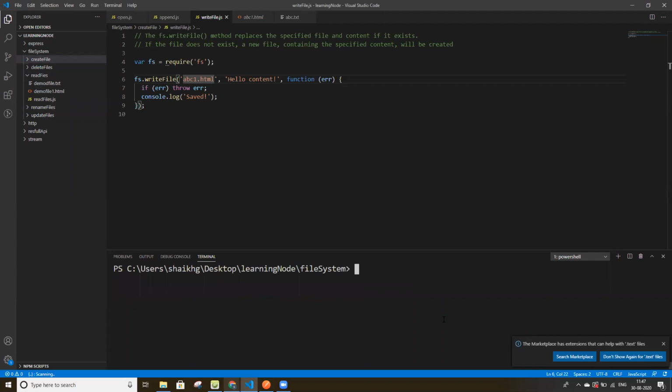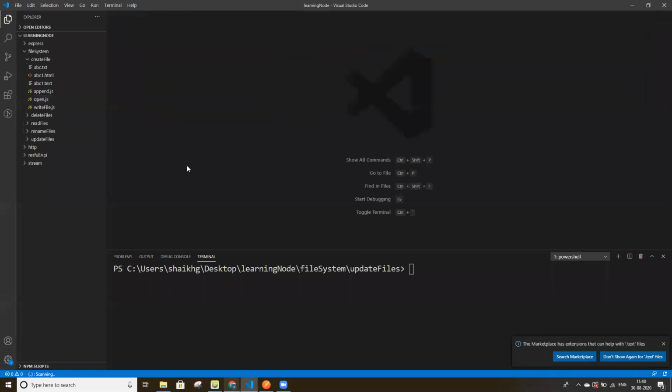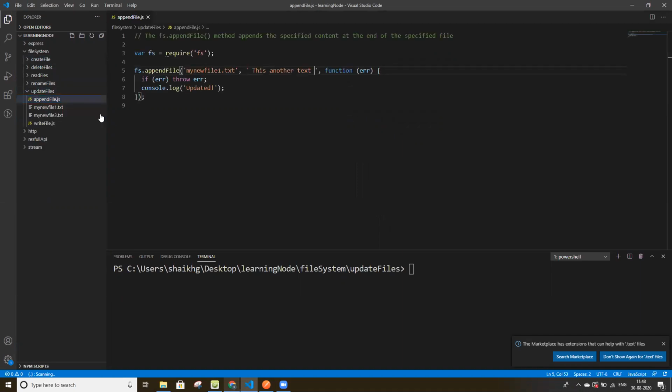So right now I'm in the file system directory, and here I'm going into update files. Here we have the appendFile method to update files. The fs.appendFile method appends the specified content at the end of the specified file.